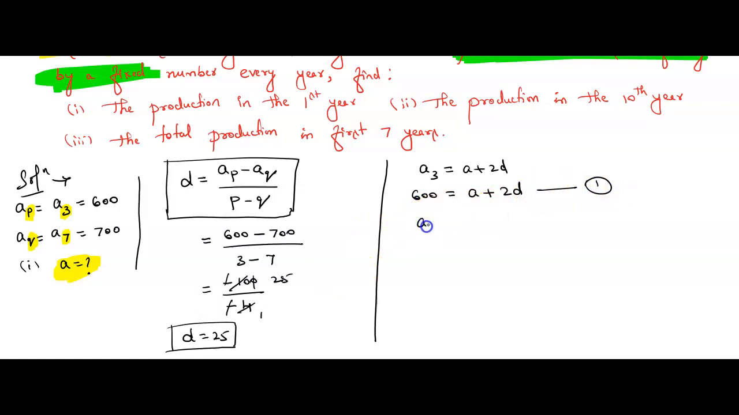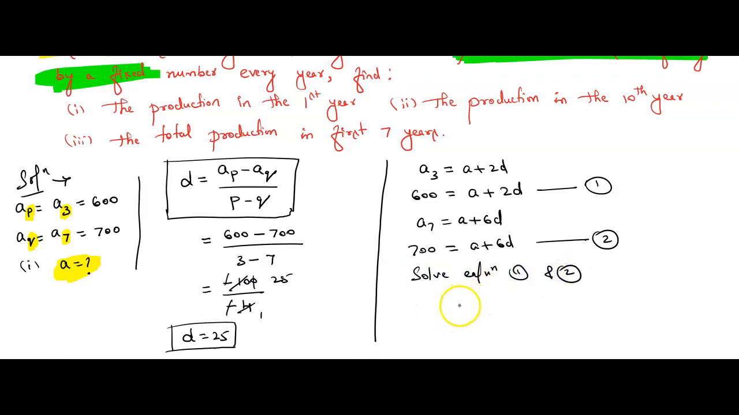Similarly, A7 can be written as A plus 6D. So what is A7? 700 is equal to A plus 6D. We write this as it is. This is equation 2. Now you should solve. This is another method I am showing. Solve equations 1 and 2. What is equation 1? A plus 2D is equal to 600. Equation 2: A plus 6D is equal to 700.